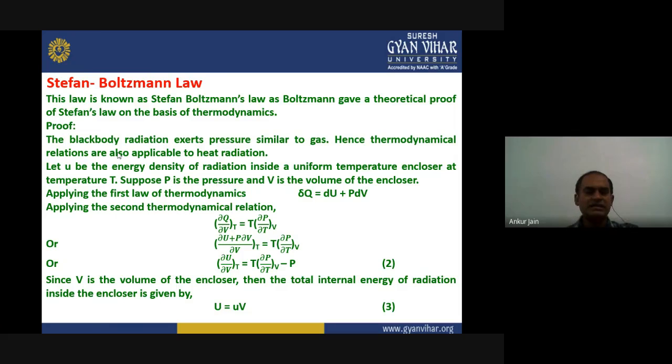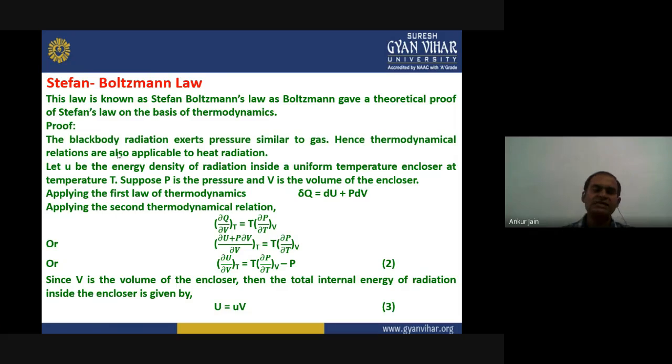Now let us consider that small u is the energy density of radiation inside a uniform temperature enclosure at temperature T, where P is the pressure and V is the volume of that enclosure. If we apply the first law of thermodynamics, we can write dQ equals dU plus P dV.